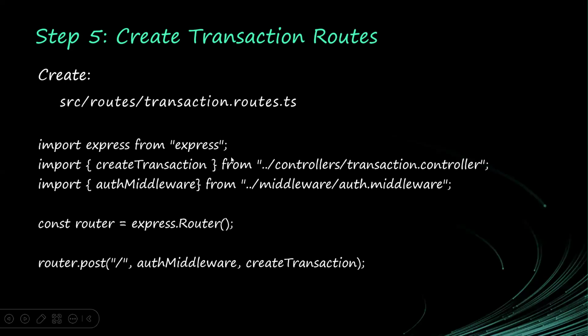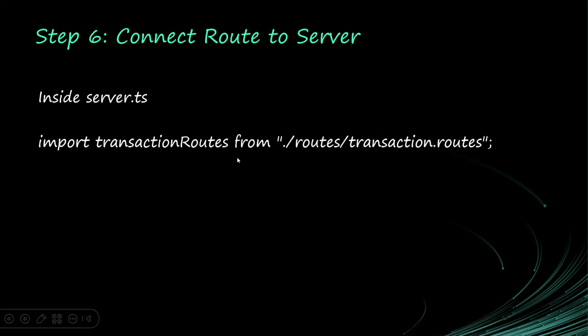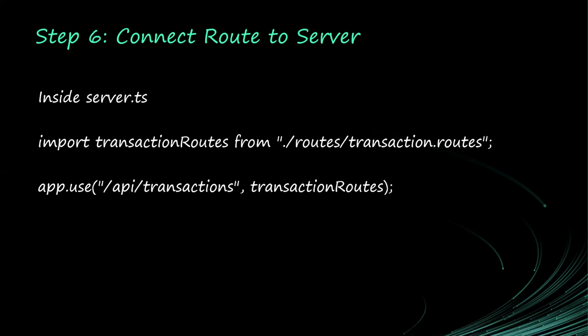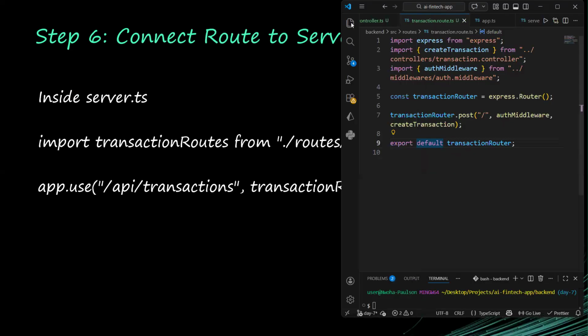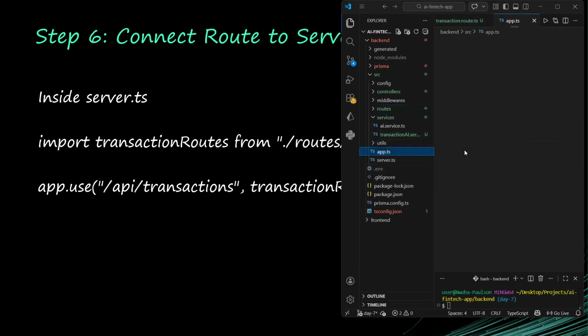Now the next thing is to go to our app.ts, not our server. Let's go and register this route. So I will go to app.ts.